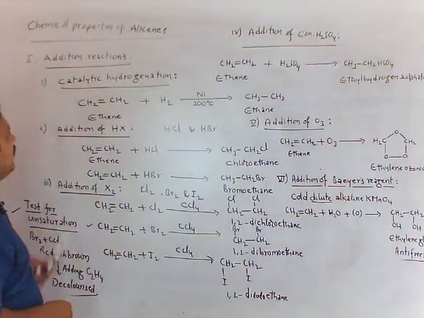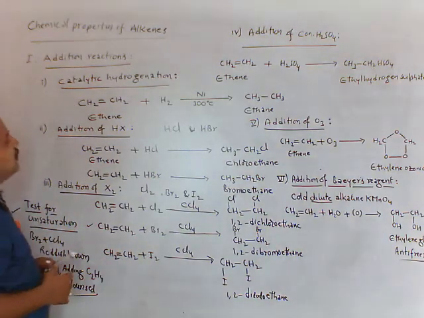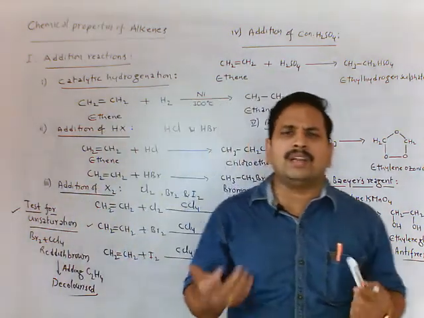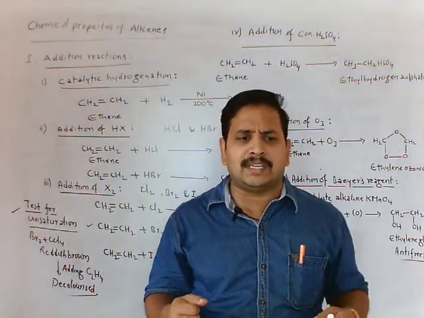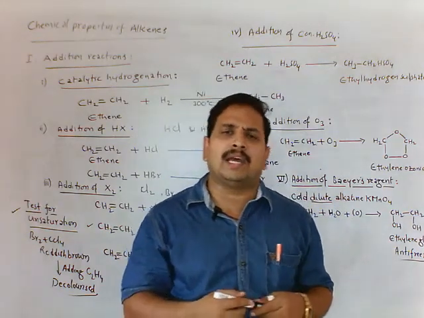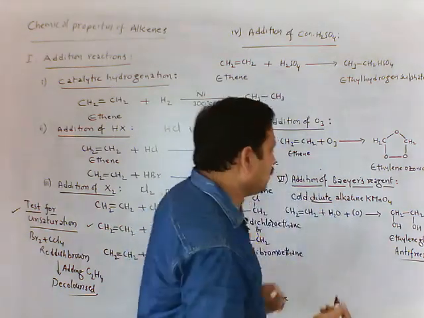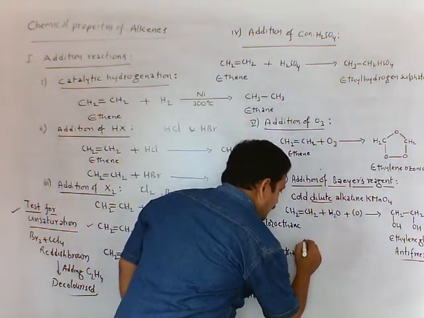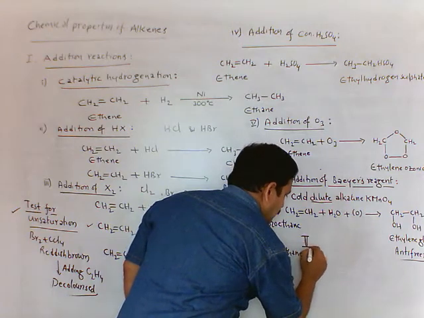Next, second kind of reaction is combustion reaction. In combustion, burning of a substance, here our substance is ethene. Burning of ethene gives carbon dioxide and water with the liberation of heat.